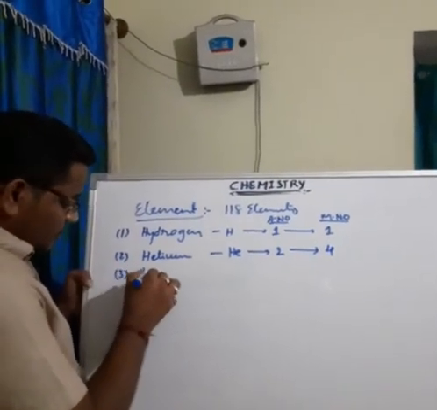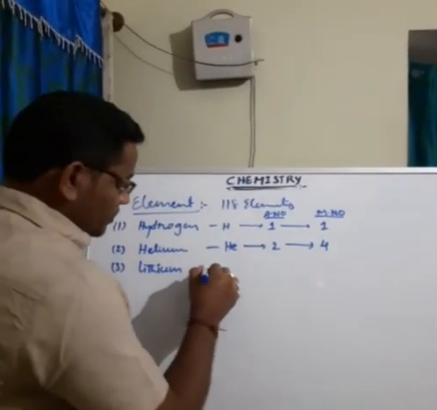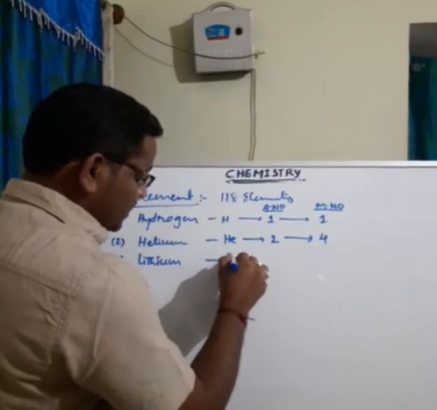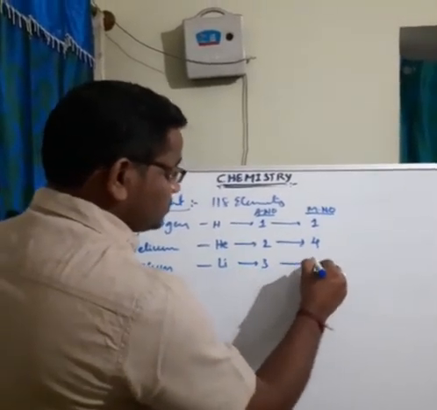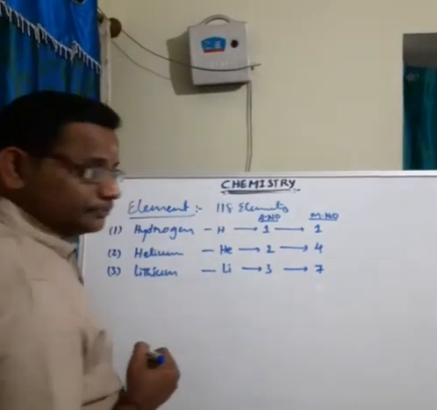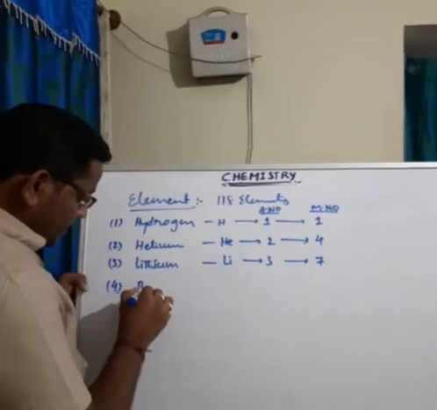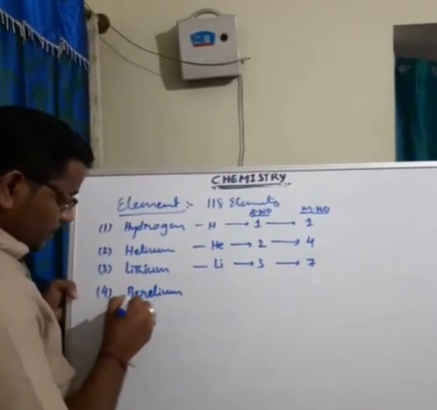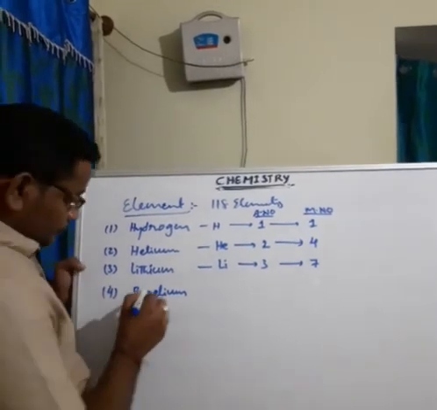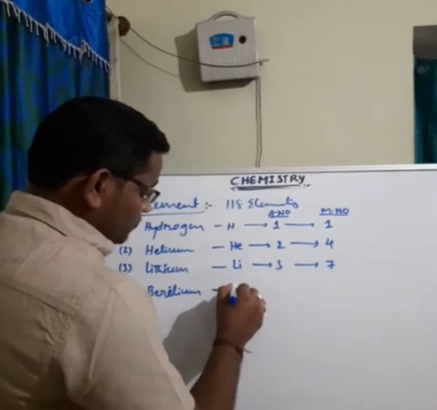Third one is lithium. Symbol is Li. Atomic number is 3. Mass number is 7. Next, fourth one is beryllium, B-E-R-Y-L-L-I-U-M. Symbol is Be.